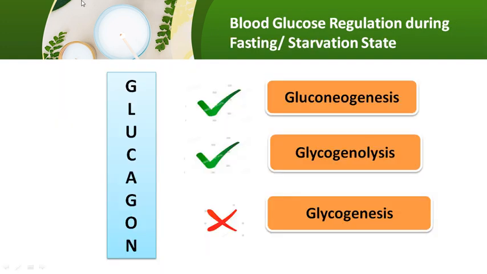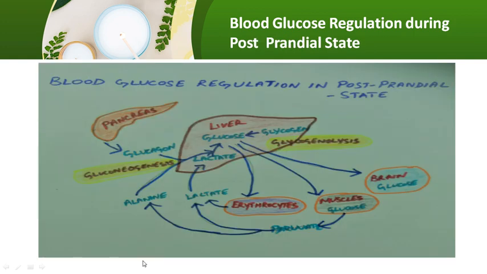Then during starvation or fasting, glucagon will be triggered and synthesized in huge amounts. This will trigger pathways like gluconeogenesis and glycogenolysis, and it will stop glycogenesis. So these two main pathways will be triggered by the glucagon hormone in maintaining the blood glucose range.